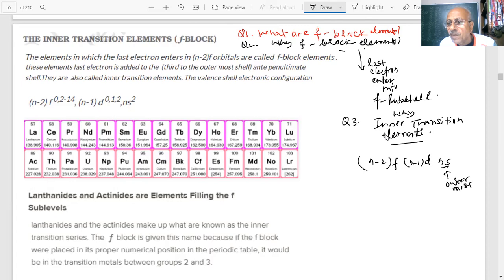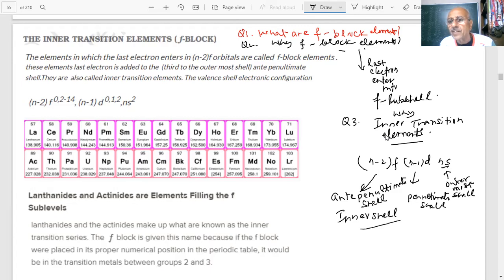Outermost shell. And this is the next to outermost, called the penultimate shell. And this is n minus 2, which is called the anti-penultimate shell, student. Since this is an inner shell, this is not the outer shell. Can you see that? It is not n, it is n minus 2.